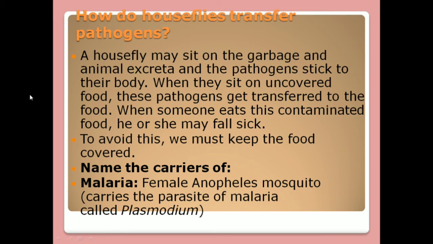We know that houseflies, you have seen, sit everywhere, right? They sit on garbage and animal excreta, which means the pathogens present on that garbage and excreta stick on the body of the housefly. Whenever the housefly sits on uncovered food, these pathogens get transported from the body of the fly to the food. This way, whenever this food is eaten by some person, he or she may feel sick. To avoid this, we must keep the food covered. For prevention, we have to cover the food.